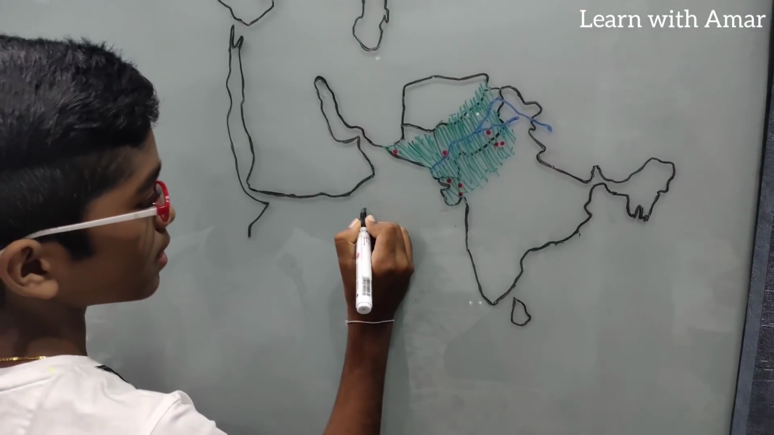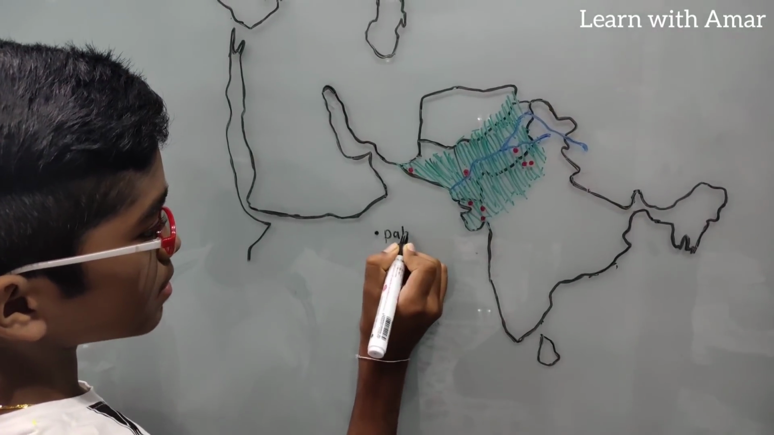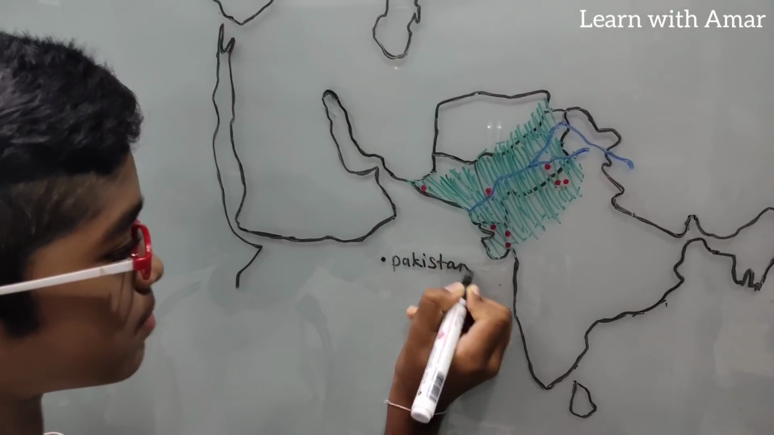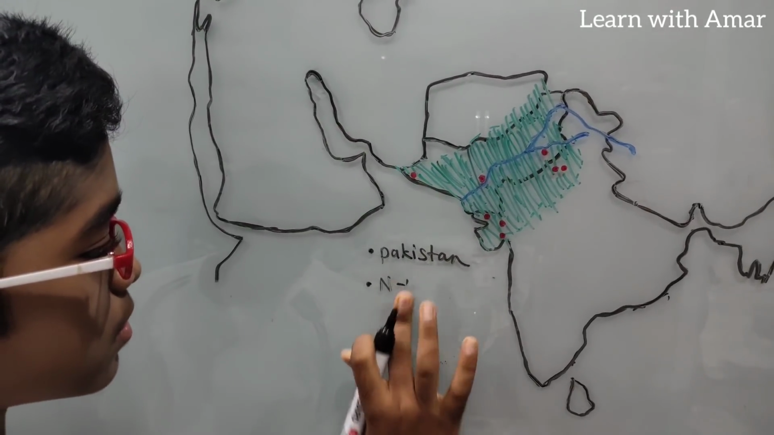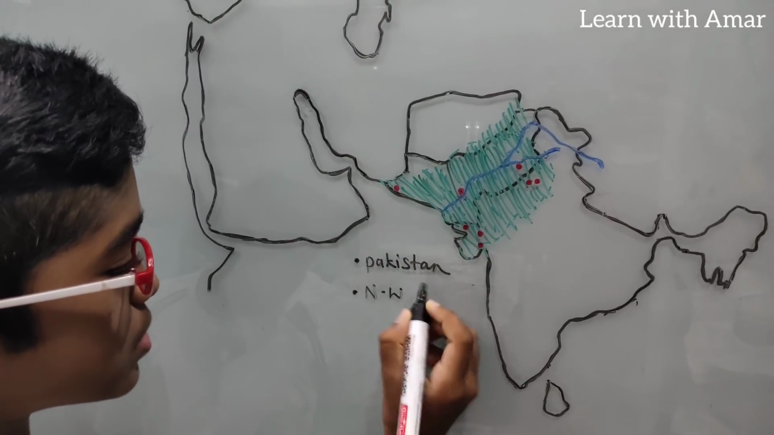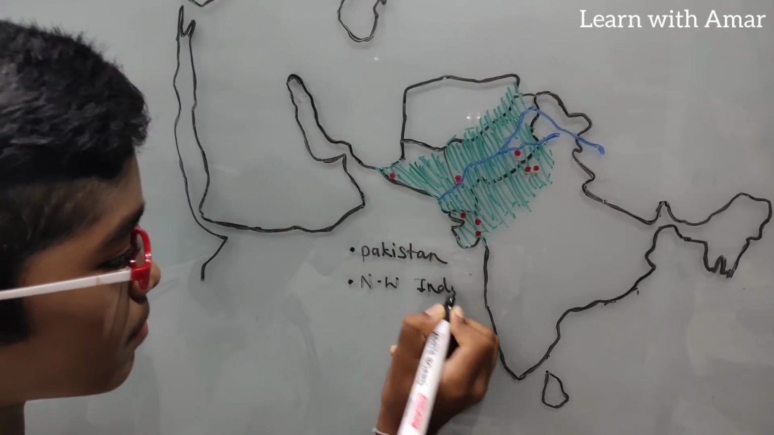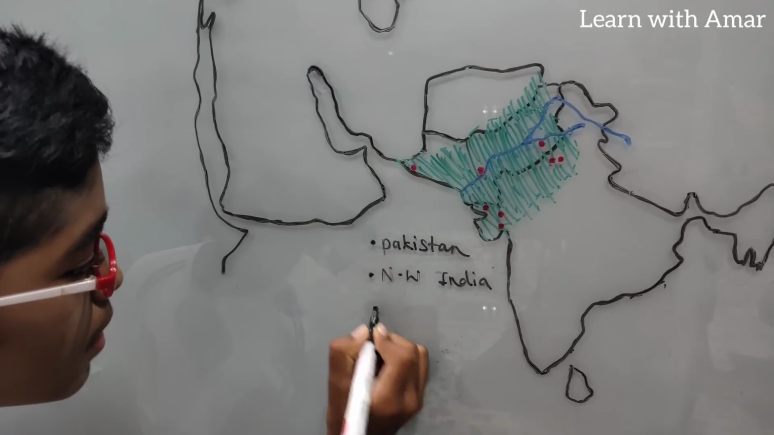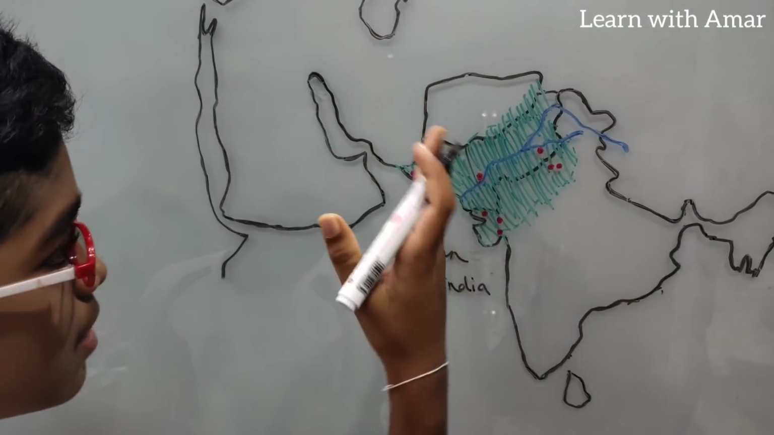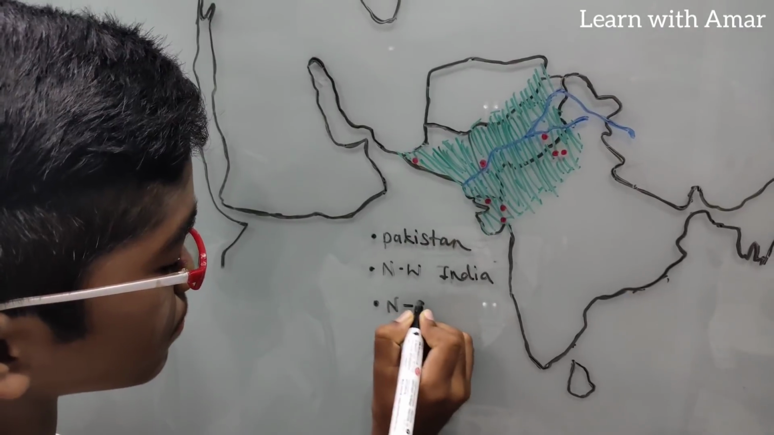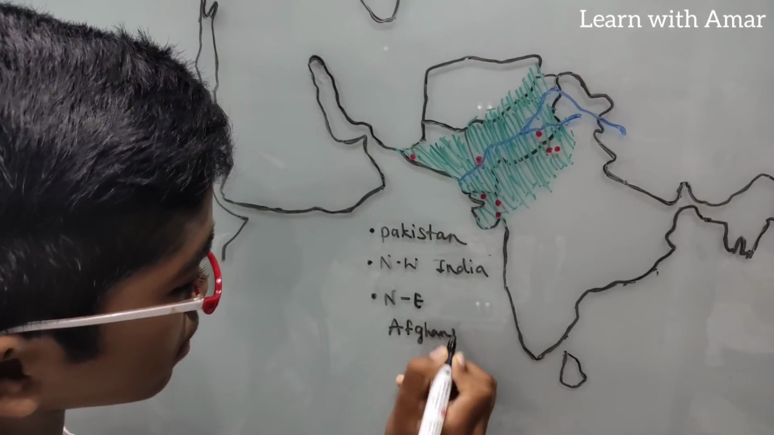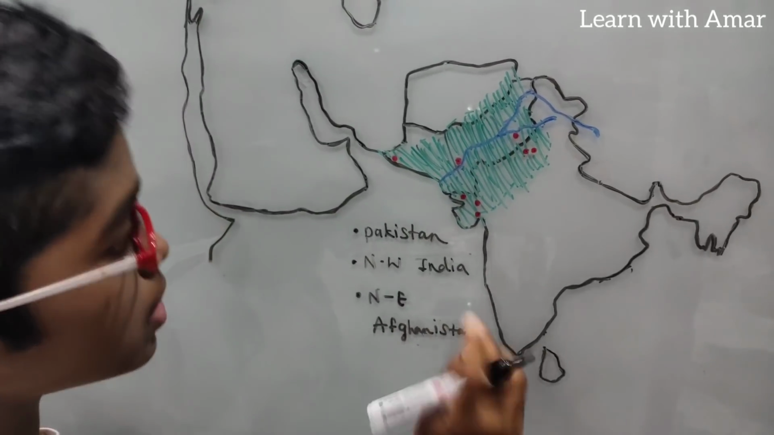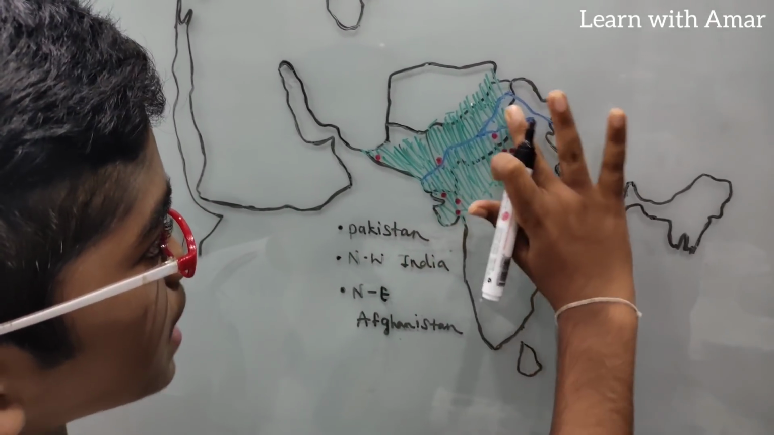So let's write here: Pakistan, northwest of India, and northeast of Afghanistan. Show them. Okay. Afghanistan. So northwest of India means this part.